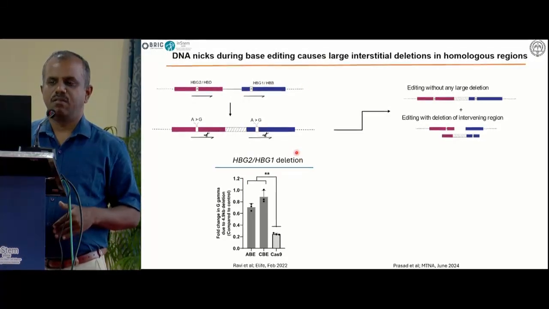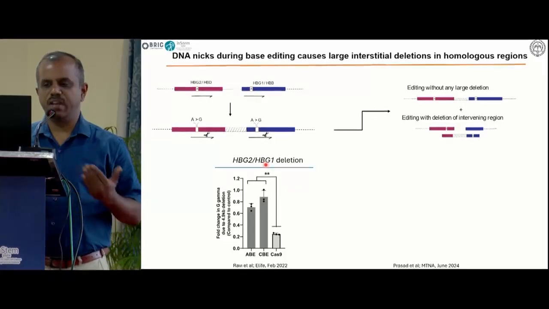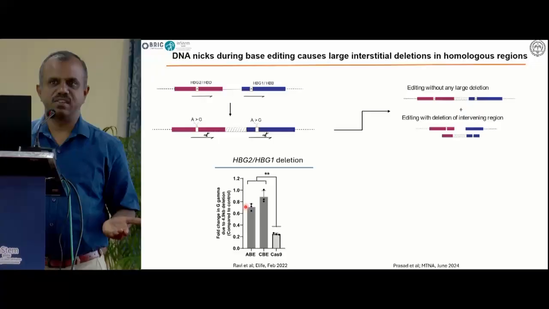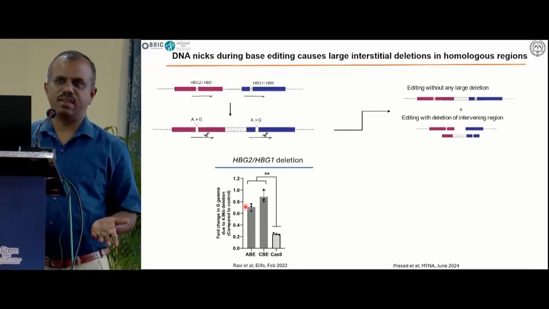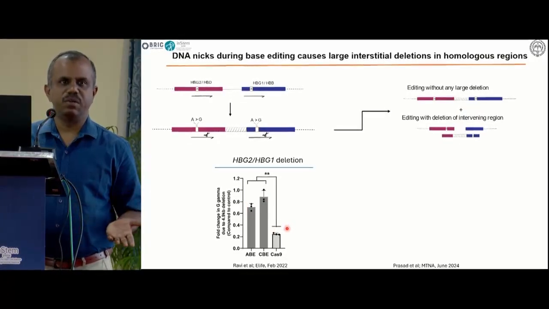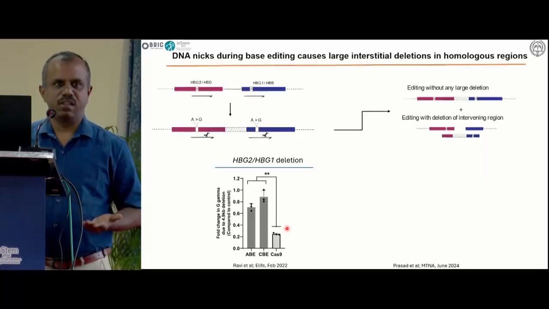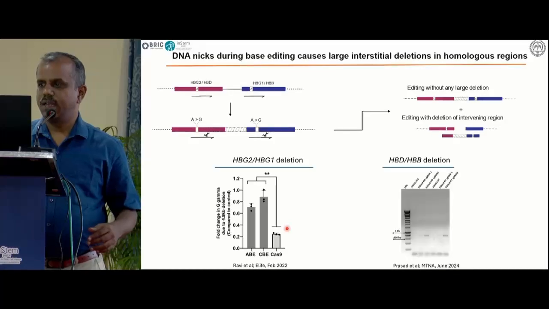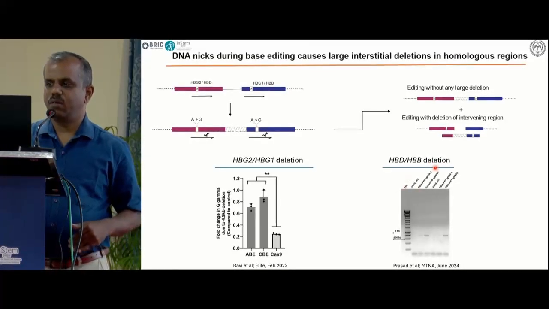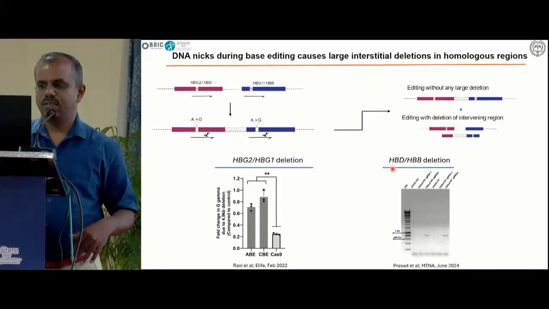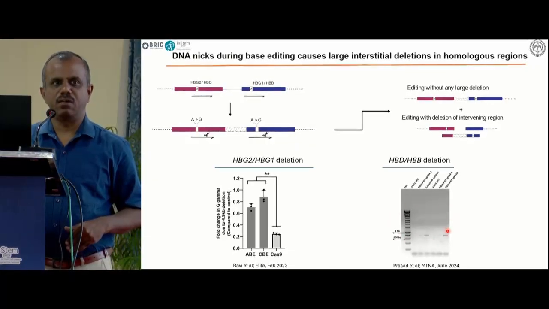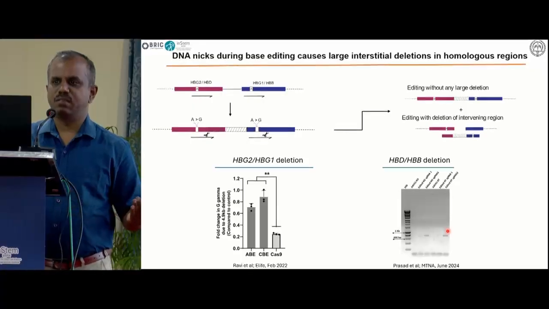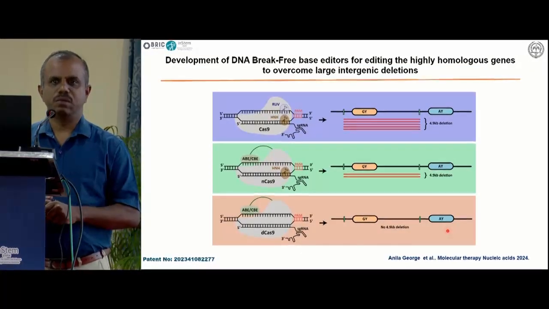As you see here, when we are editing these highly homologous duplicated genes, we can see up to 40% deletion happening even after a single strand break by using base editor at the target site, whereas with Cas9, we get up to 80%. So even a single strand break is not safe when targeting both beta globin and gamma globin. And again, in the beta globin delta locus, we can also see deletion happening at the target locus when we want to correct the beta thal mutations. So we want to overcome both defects by developing a new base editor.